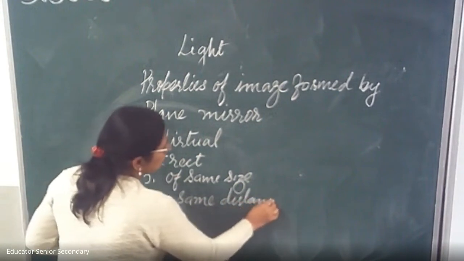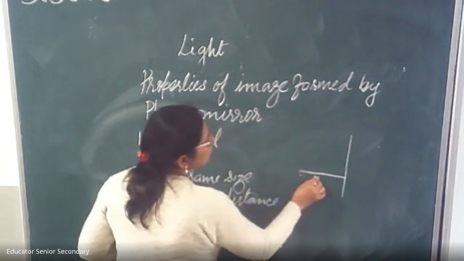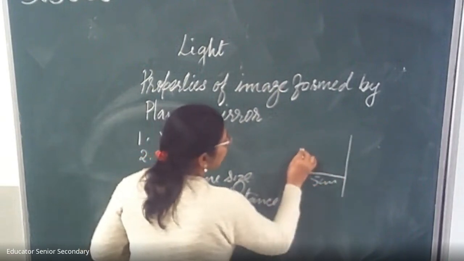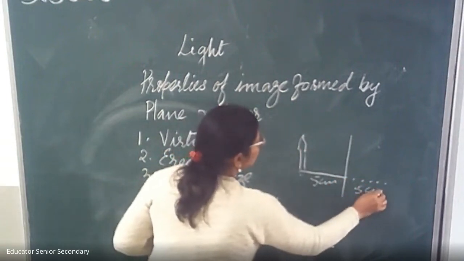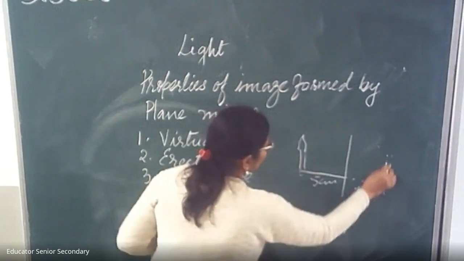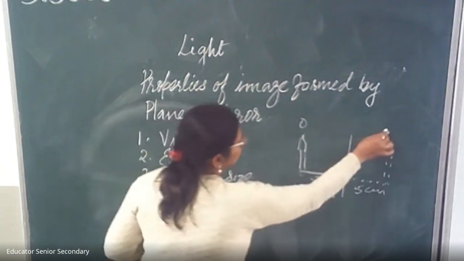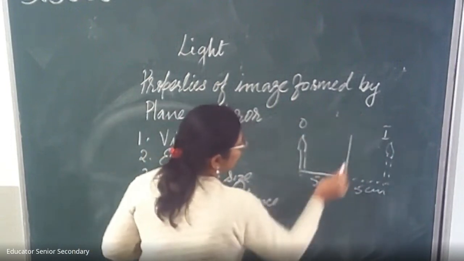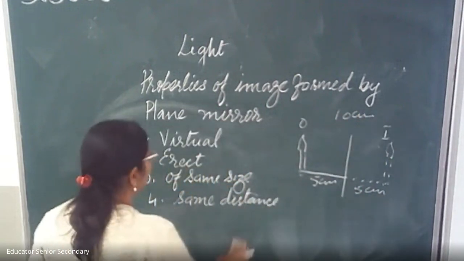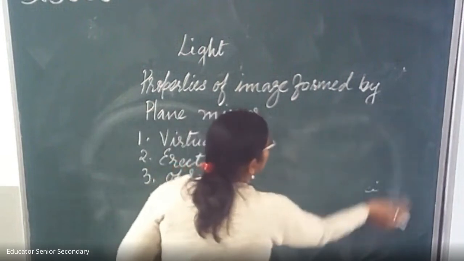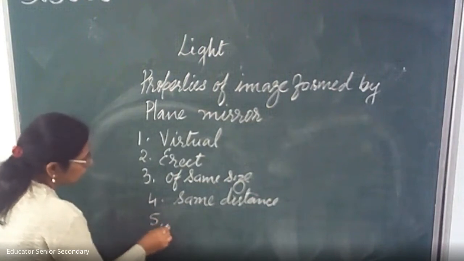Like if we are keeping a candle 5 centimeter away from the mirror, we will see the image 5 centimeter behind the mirror. So same distance, and what is the distance between the object and the image? It is 5 plus 5, 10 centimeter. So the image is formed at the same distance, and the most important is that it is laterally inverted.